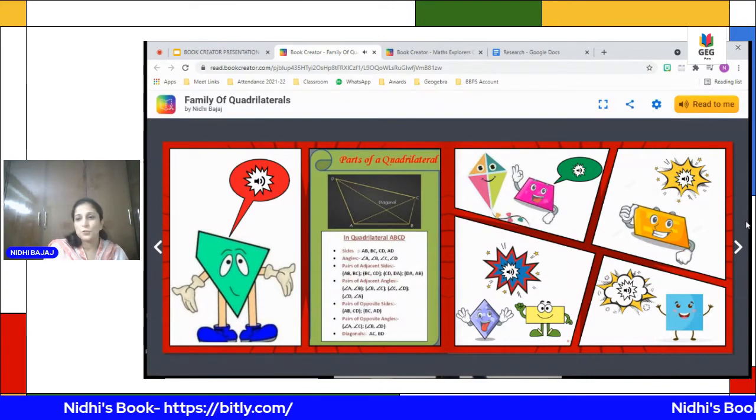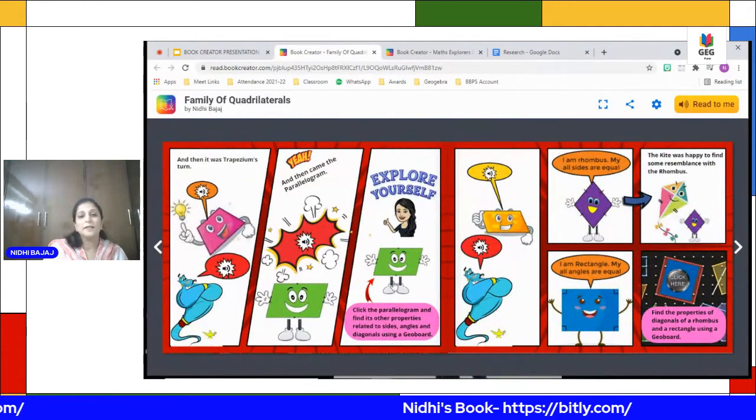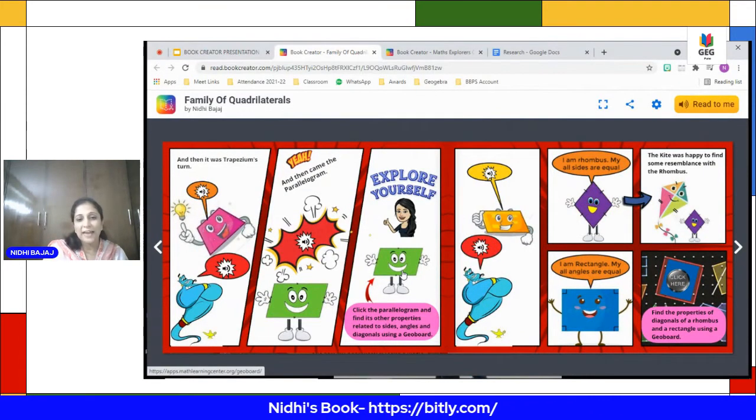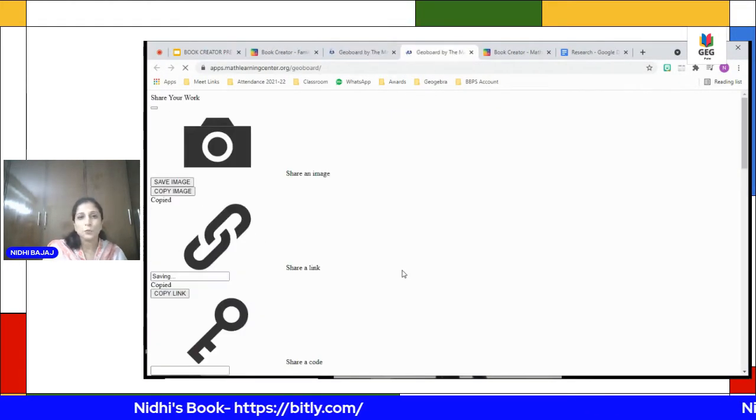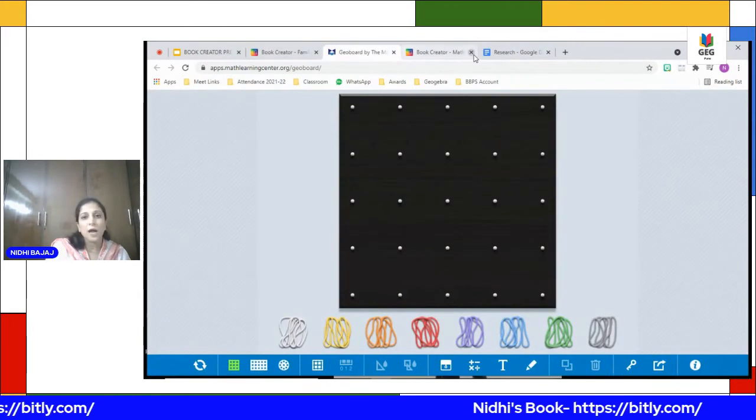So all these features, you can just add a link where you can connect to any site if you want interactive sites. This is how it works.